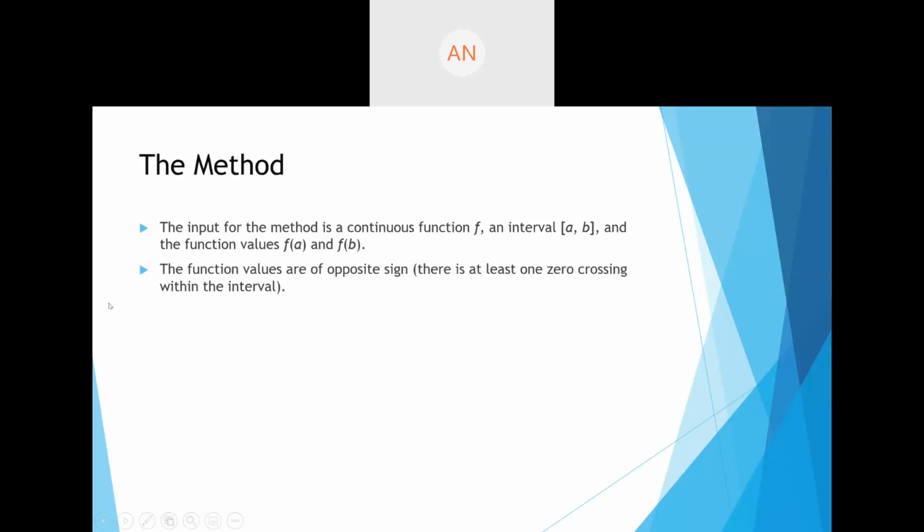If you try to draw a graph of it, let's say this is x, this is y, and this is the root of the equation. This point is your a, and this point is your b.